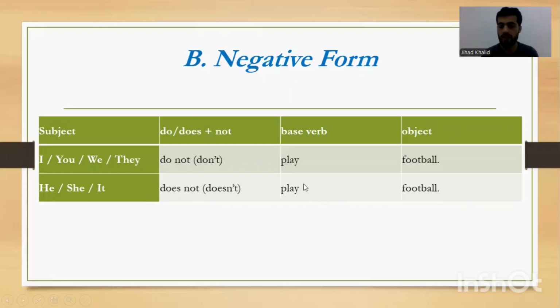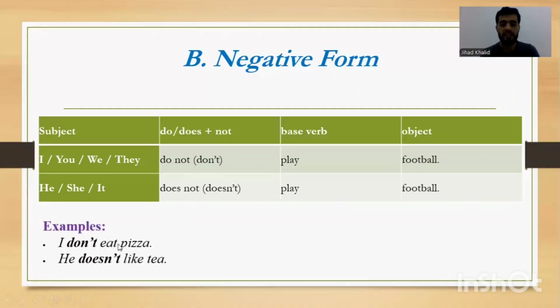We cannot add another S or ES here. So please, if we have does or doesn't in a sentence, we must remove it from the verb. The verb doesn't take S or ES if we have does or doesn't. This is really important. Please put it here and do not forget that.